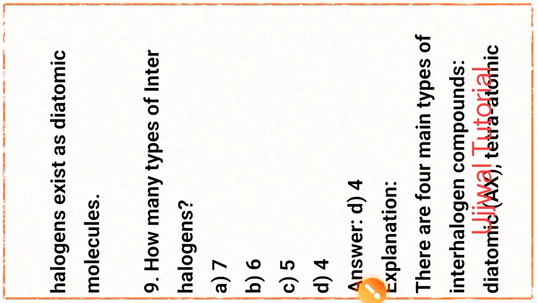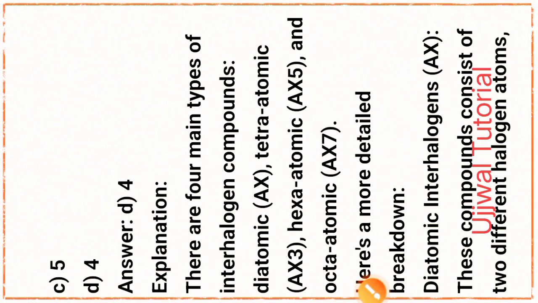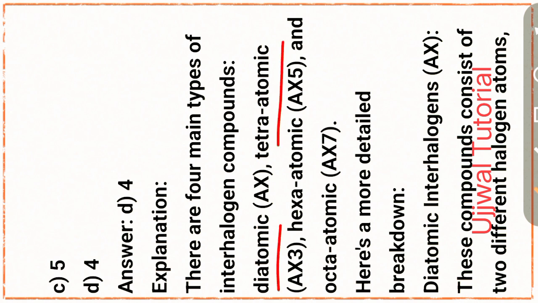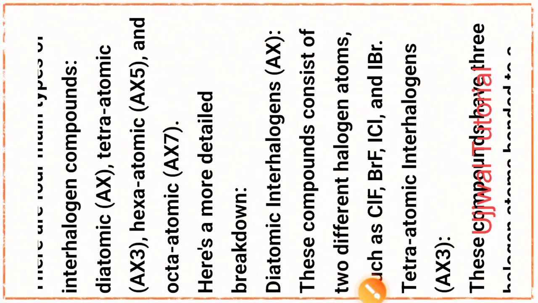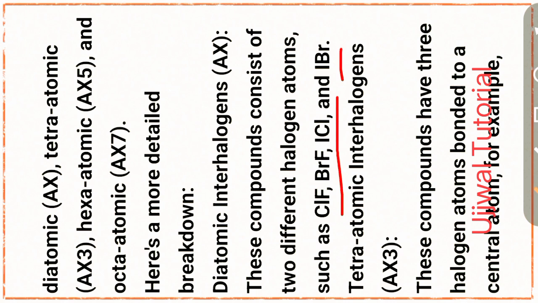Next question number 9. How many types of interhalogen compounds are there? Option 4. To explain this part, there are 4 types of interhalogen compounds: diatomic, tetratomic, hexatomic and octatomic. Diatomic examples are ClF, BrF, ICl and IBr.